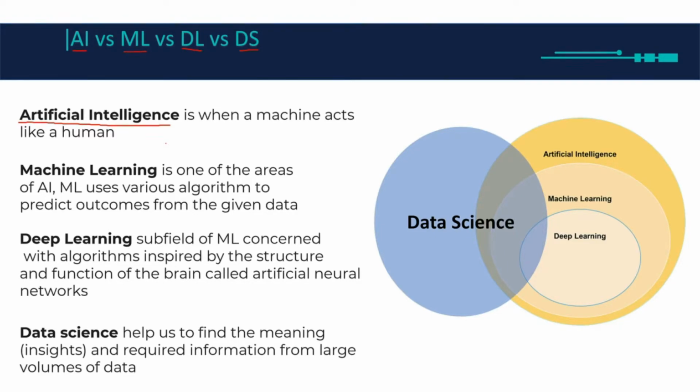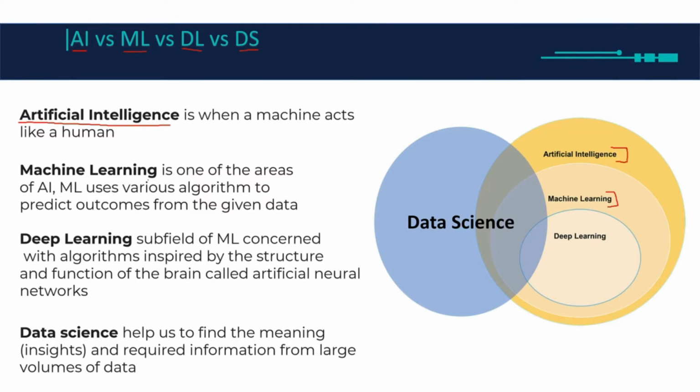In simple terms, if any machine or computer mimics the human behavior, we will say that this machine has artificial intelligence. That's it. In artificial intelligence, if you check the Venn diagram, the subset of artificial intelligence, we have something called machine learning. Now I'm going to explain machine learning, and I'm going to explain it in detail in the next video, so bear with me right now.